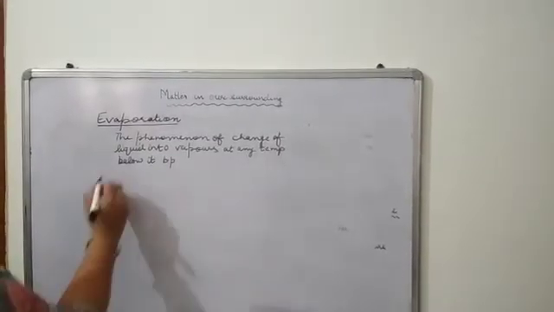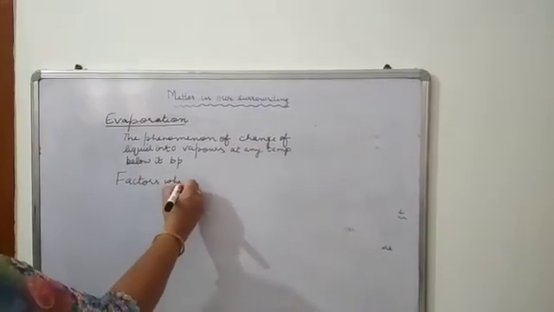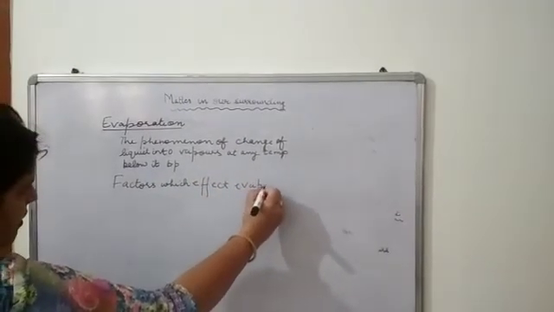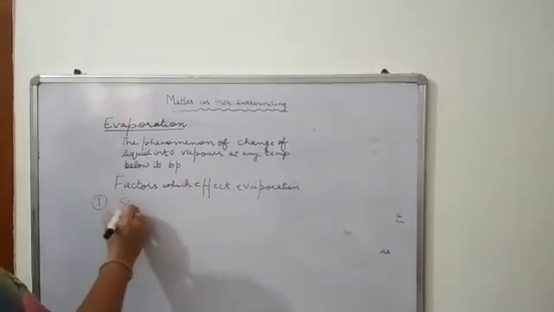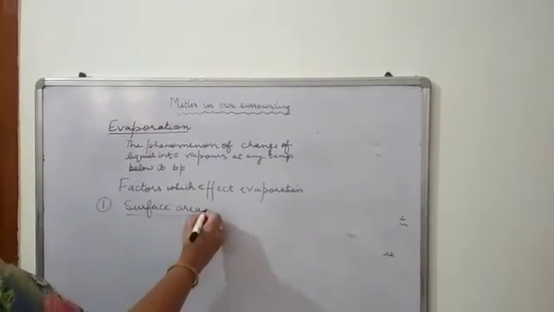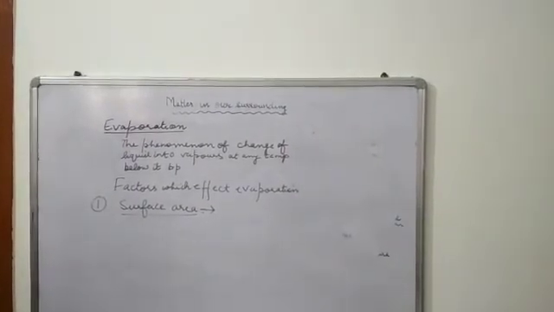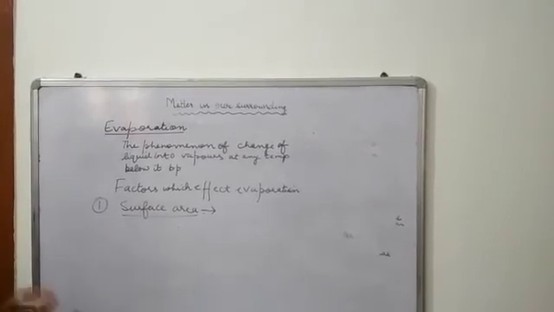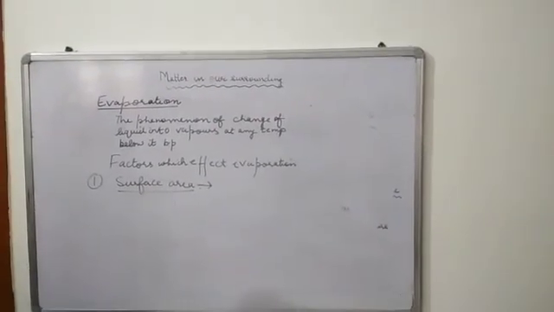Now there are a few factors which affect evaporation. What are these factors? We will discuss them one by one. Number 1 is surface area. You must have seen when you dry clothes after washing, you spread the clothes. Why do you spread the clothes? To increase the surface area. When you increase the surface area, the evaporation process takes place faster and the clothes dry faster.